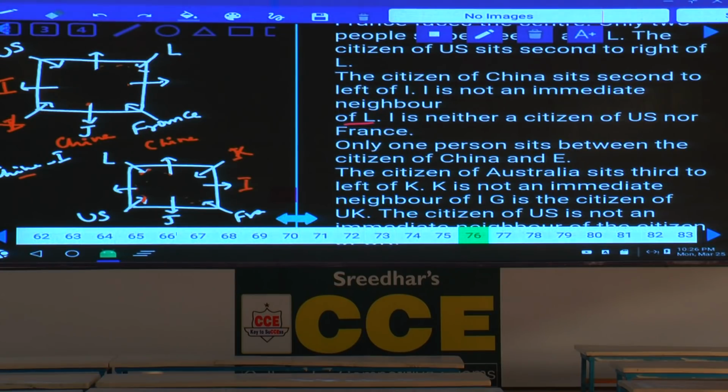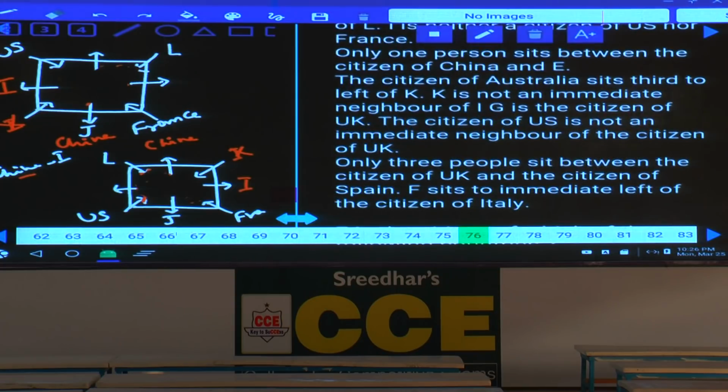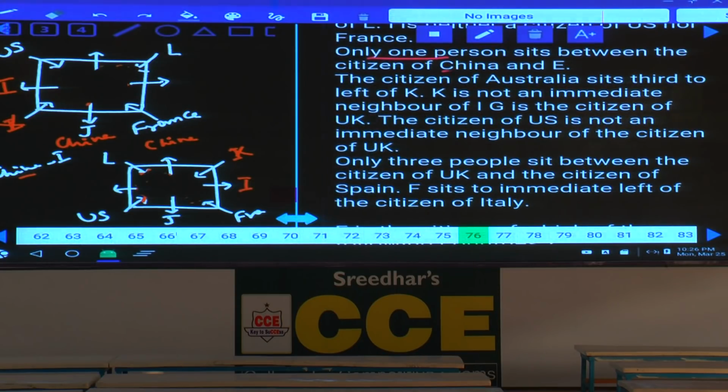Then next one, only one person sits between China and E. Between China and E, how many persons are there? There must be only one person between China and E. As China is here in the first case, E must be at this place. Now in the second case, E must be in between L and the person from US.